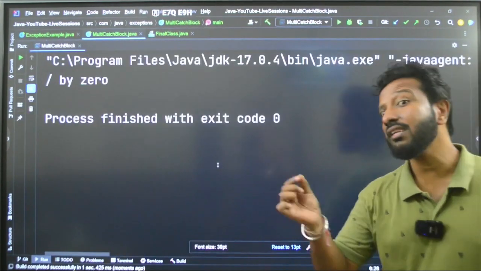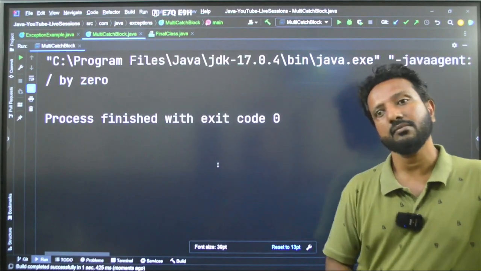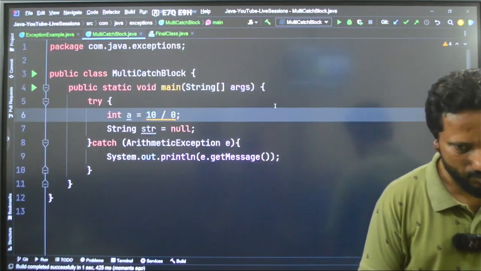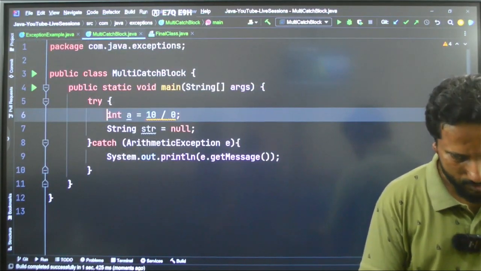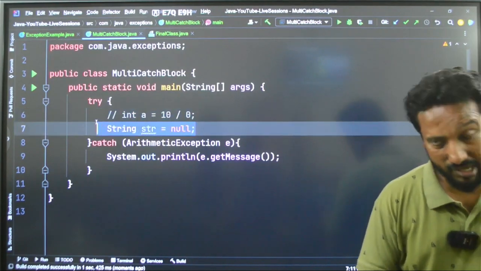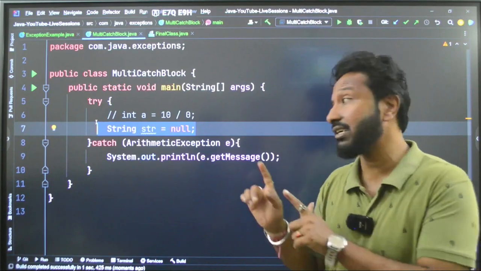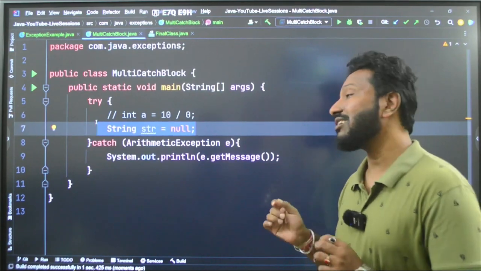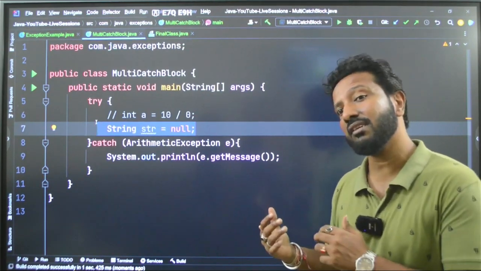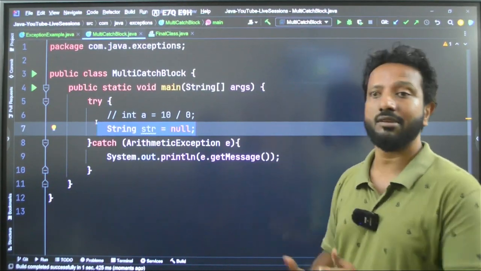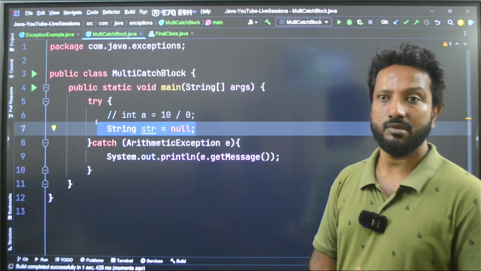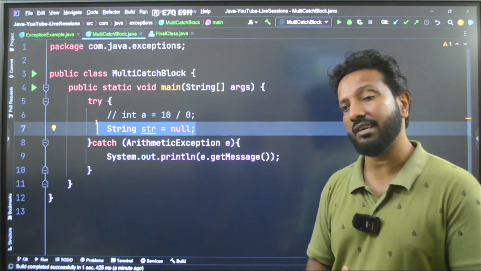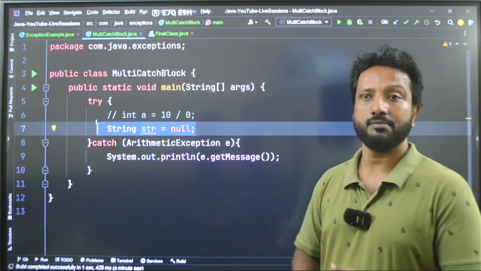See, only the message it is giving, not anything else. What is actually the exception? That is what it is giving. Understood? Similarly, if I comment this, I have one more exception. Guys, this is the worst exception that a Java developer can encounter in his or her code: NullPointerException. Why is it called a null pointer exception? Because anywhere in the code something has become null, out of any miscalculations, it will not be shown. That's a very difficult kind of exception to handle. Make sure all your variables are initialized properly and your values are not null most of the time.